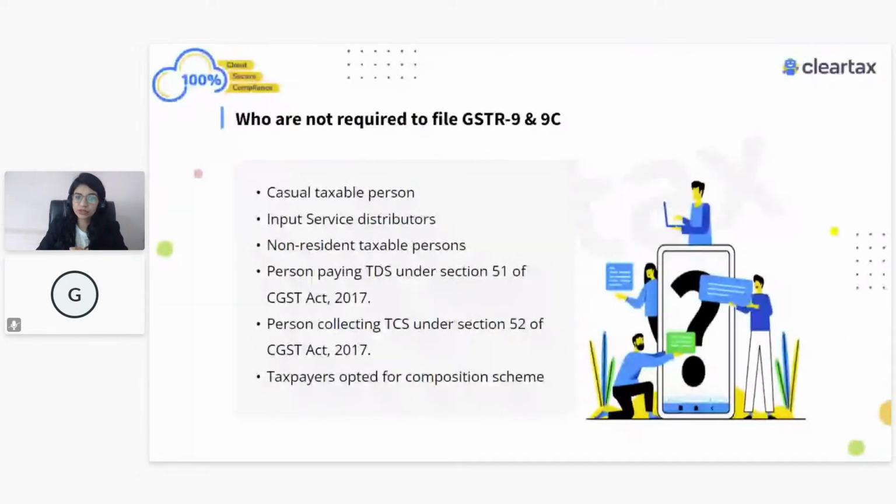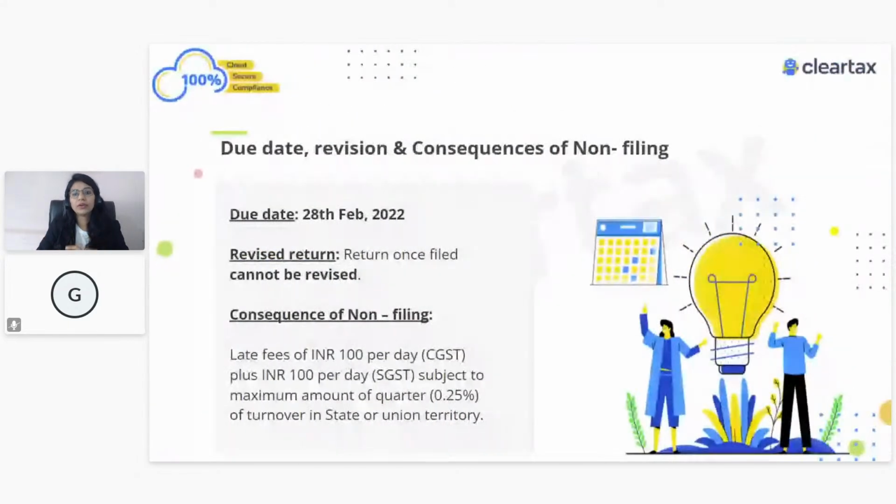If you're a casual taxable person or an ISD or a non-resident taxable person or a person who is required to file GSTR-7 or a person who is required to file GSTR-8 or a person who has opted for the composition scheme, to all these persons, this 9 and 9C is not applicable.